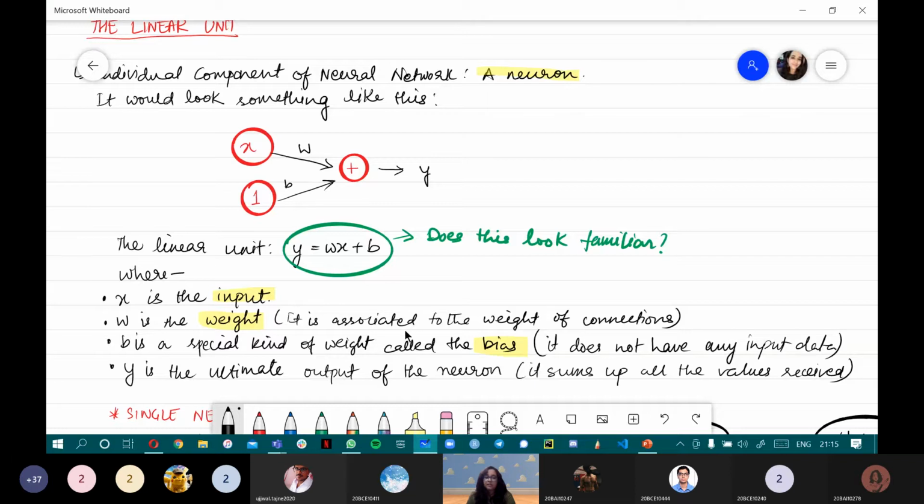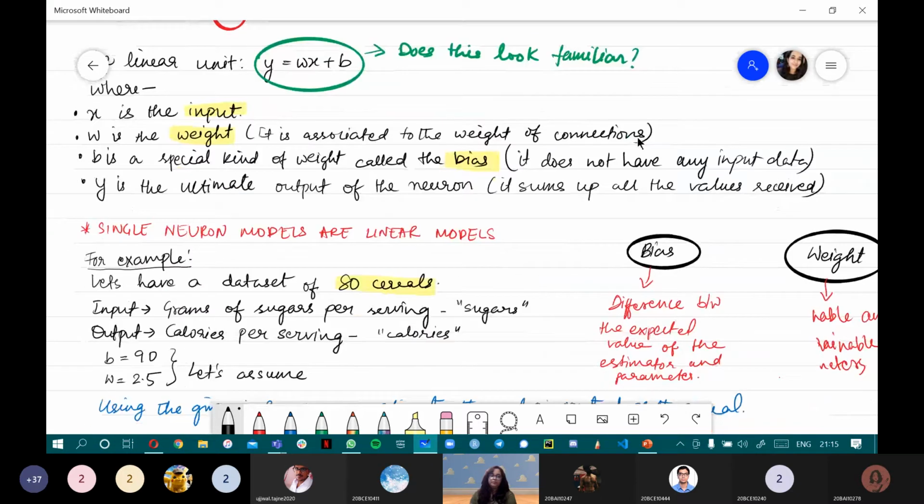Weight is associated with the connections. As you can see, if this is the input, it makes some sort of connection and there is some operation going on. Input, weight and bias might seem like hefty terms right now, but it will make more sense when we dive into this a little more.